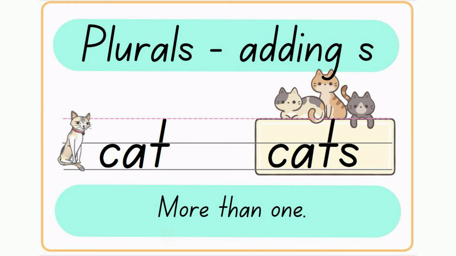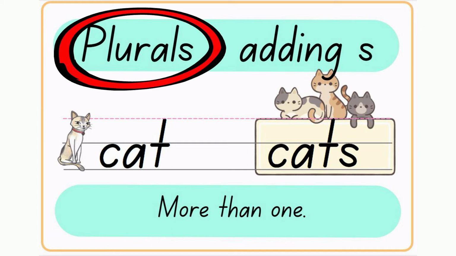But when we have more than one, which is what it says down the bottom, we need to add S to show that there is more than one. So over here you can see we've added an S. Now it says cats, cats. It's called a plural when we add S. Listen, 1 cat, 3 cats.